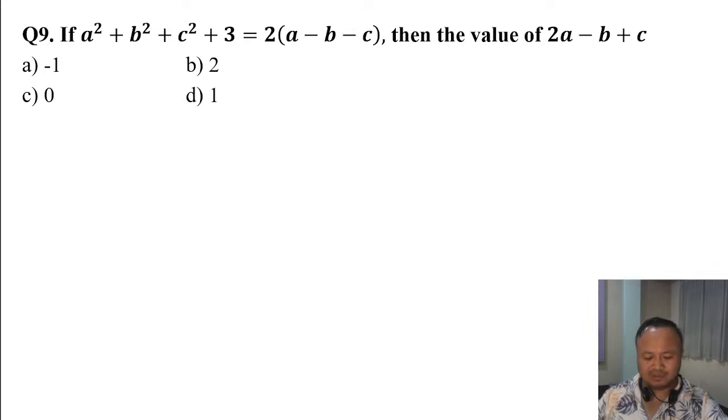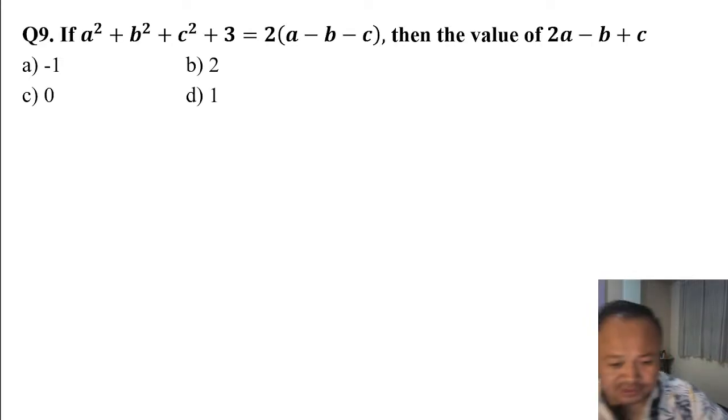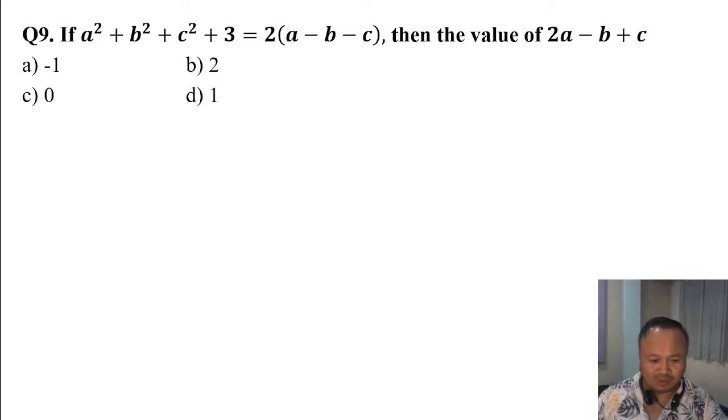There, this is a square plus b square plus c square plus 3 equals 2a minus b minus c, then the value of twice a minus b plus c. See, in this format, what is the answer?